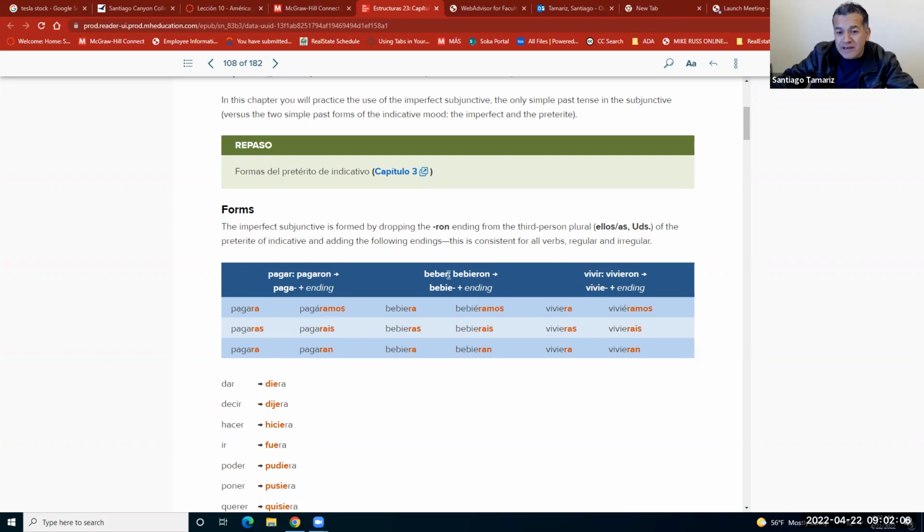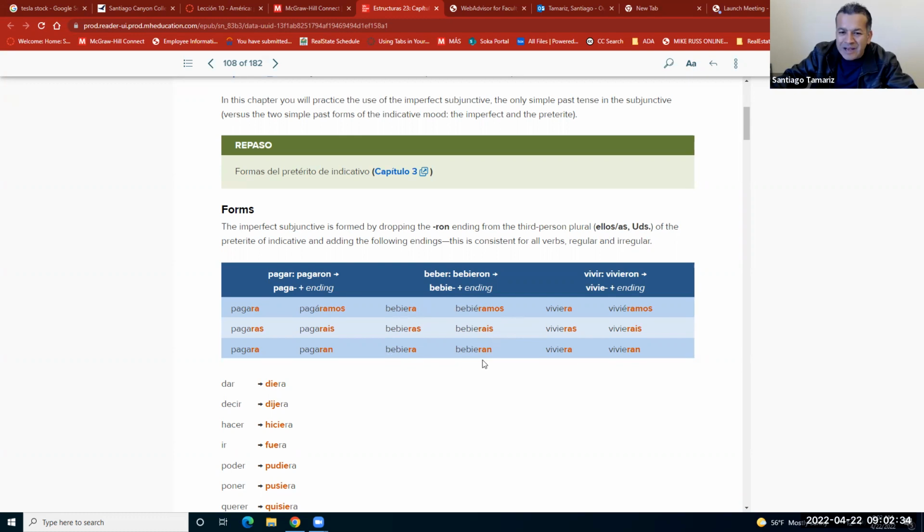Let's take a look at the ER verb. Same step. We go first to the third person plural preterite. Beber, ellos, ellas, bebieron. Bien, we get rid of the R-O-N as well, and we're going to attach R-A. Bebiera, bebiera. That's what we have left. Bebieras, bebiera, bebiéramos, bebierais y bebieran.